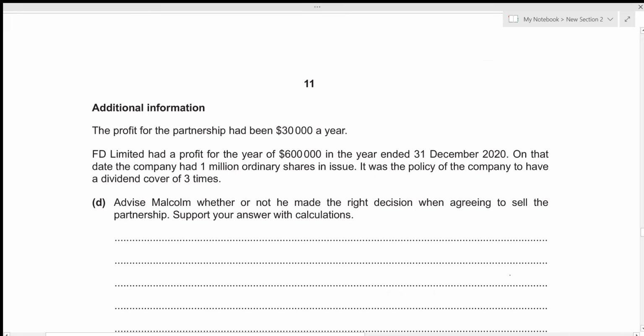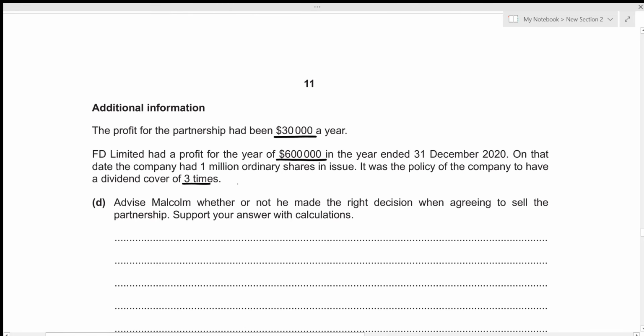The profit for the partnership had been 30,000 a year, and FD Limited had a profit for the year of 600,000. On that date, the company had 1 million ordinary shares in issue. It was the policy of the company to have a dividend cover of 3 times. This means that out of the total profit, 1/3 of the profit was actually divided as dividends to the shareholders.